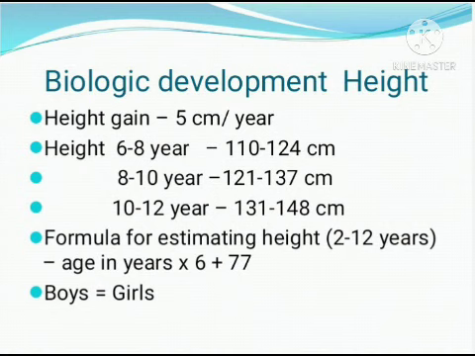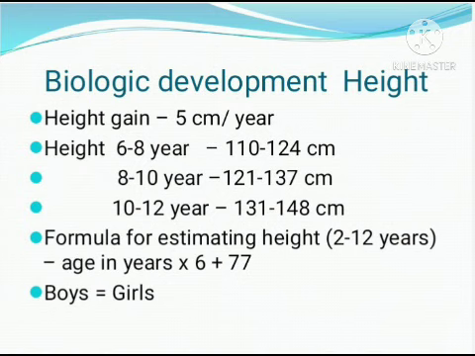Now we will see the height of school age children. Height gain is 5 centimeter per year, and at 6 to 8 years it is almost 110 to 124 centimeter. From 8 to 10, it reaches 121 to 137 centimeter, and from 10 to 12 years, it reaches from 131 to 147 or 148 centimeter.